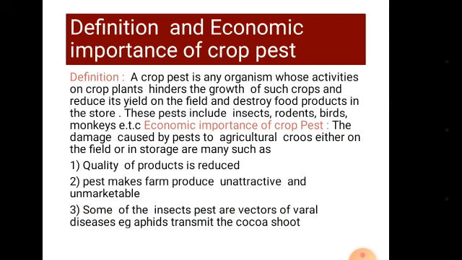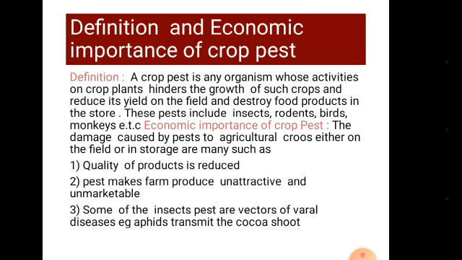Capsids pierce the plants and suck their juice from cocoa pods and branches, thus destroying the pods and causing weakness for the plant. 2. Quality of the product is reduced.